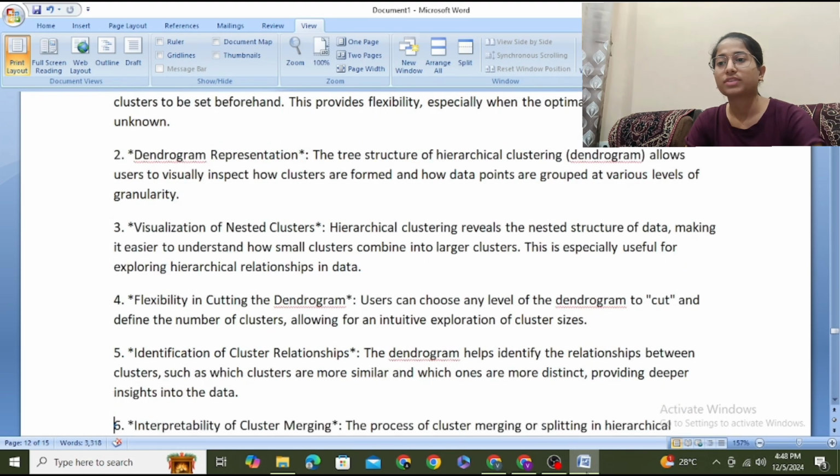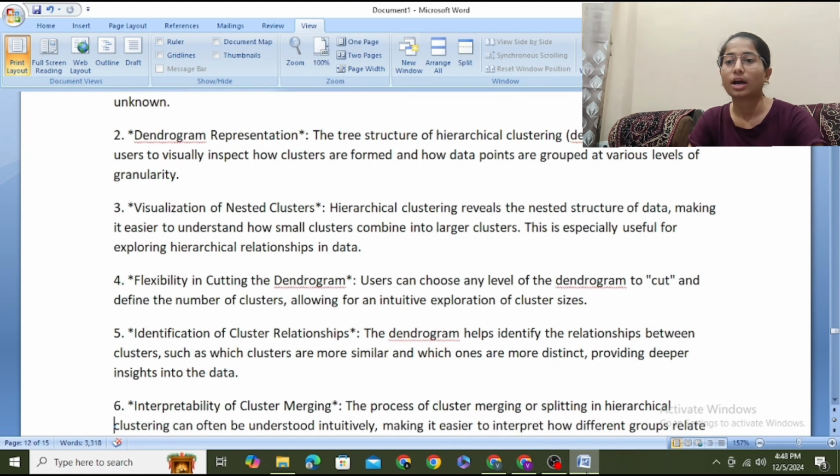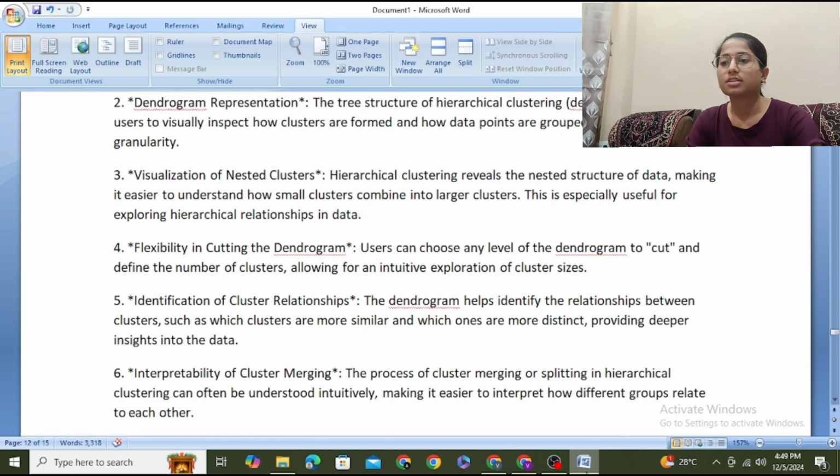Dendrogram representation. The tree structure of the hierarchical clustering dendrogram allows users to visually inspect how clusters are formed and how data points are grouped at various levels. Visualization of nested clusters. Hierarchical clustering reveals the nested structure of data, making it easier to understand how small clusters combine into larger ones.